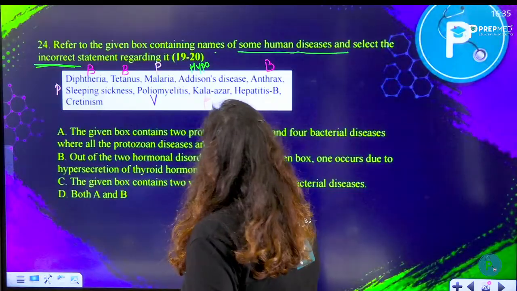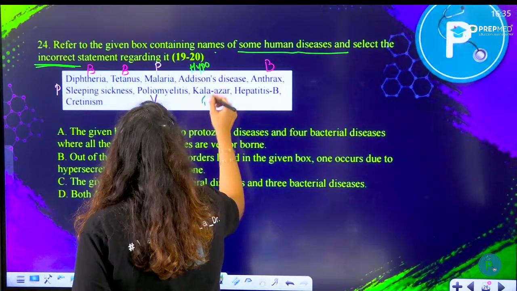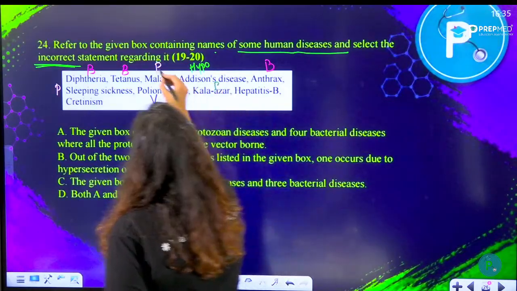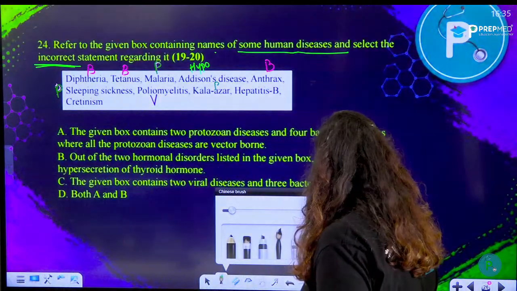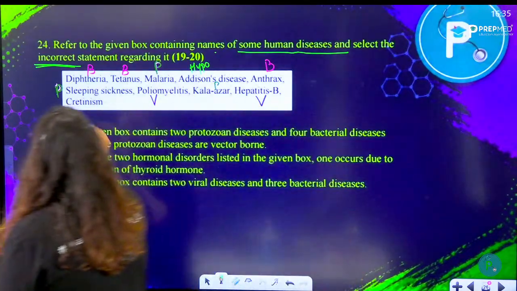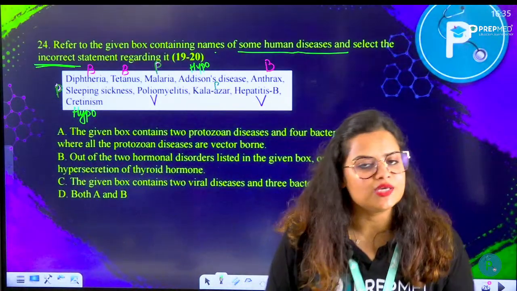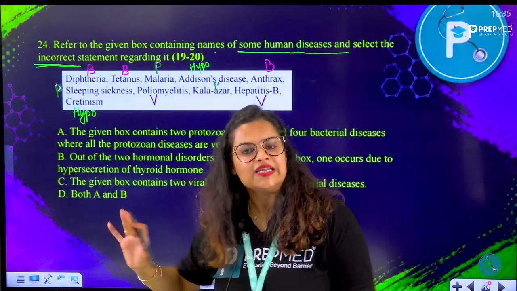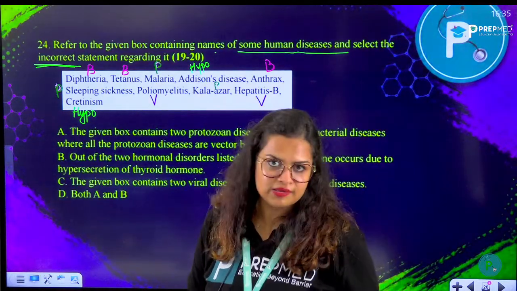Okay, so let me just correct it here. Let me write with a different color. Kala azar is a protozoan disease. Why can't I write in this page? Okay, hepatitis B is a viral disease. And cretinism is again due to hyposecretion of the thyroid hormone. If a mother is pregnant and she is suffering from hyposecretion of thyroid hormone, then the baby is born with cretinism. So let's see here.